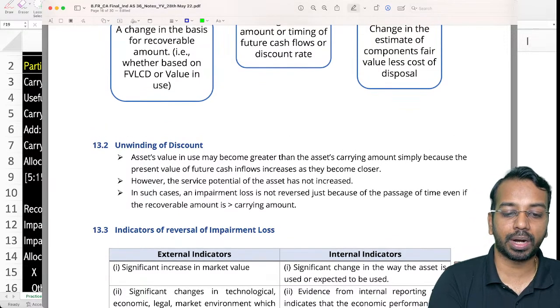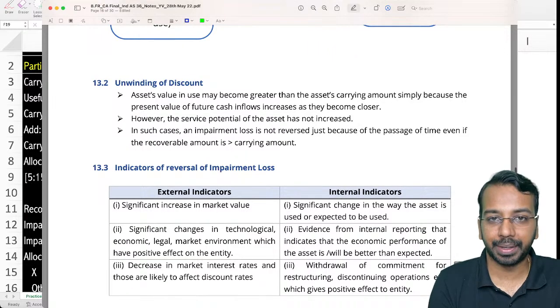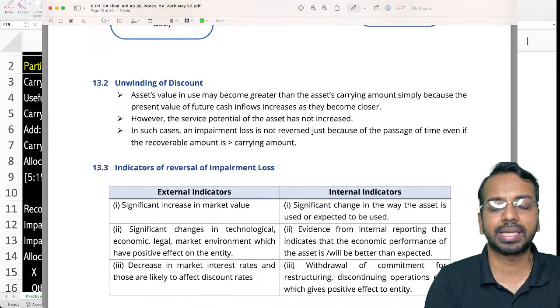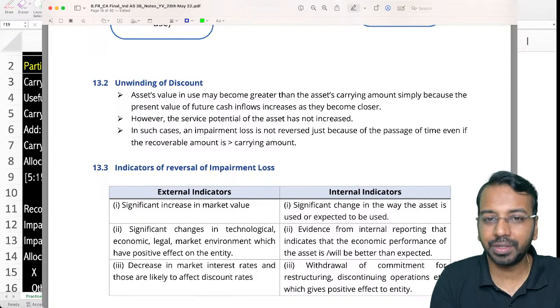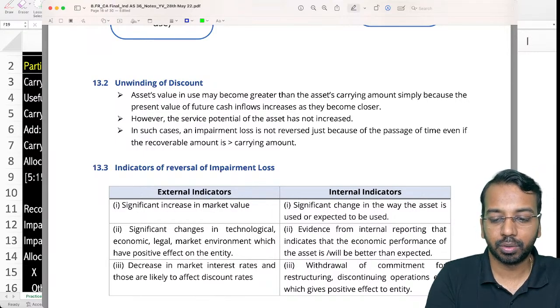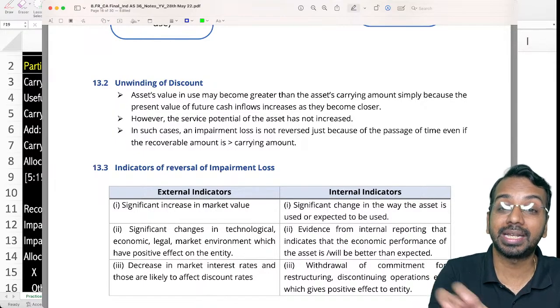Then sometimes what happens is, when we calculate impairment, we use value in use. We calculate value in use, and that value in use is calculated based on present value of cash flow. Now, as we reach closer to the end of the life, what will happen? The present value will increase because we are discounting the same for lesser number of periods.